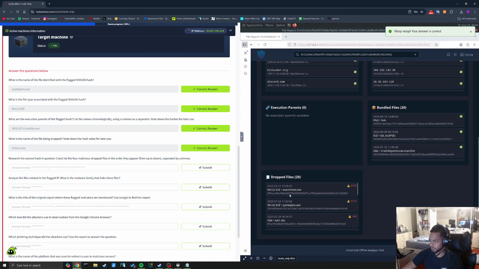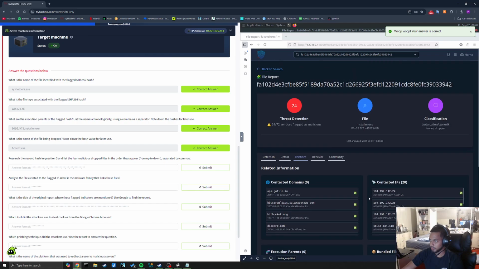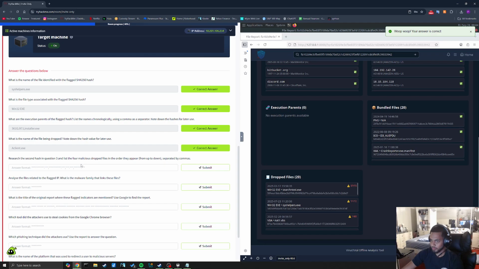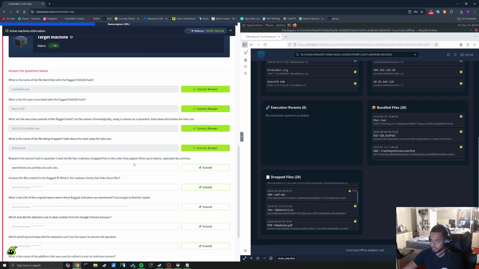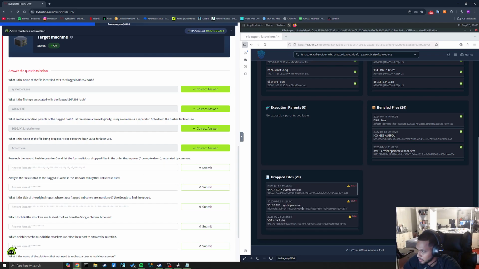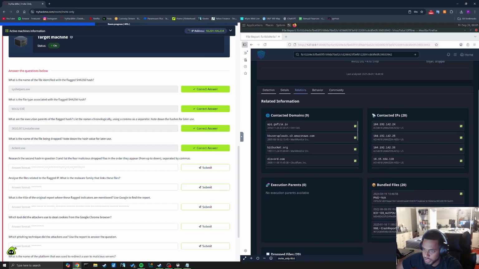Is there a way to expand this report? Research and list the 4 malicious drop files in the order they appear. Oh, okay. I'm just going to type it. syshelper.exe, nat1.vbs, and I don't see a second one. What happens if I just press enter? That is something with 3. Okay. Am I looking in the wrong section?